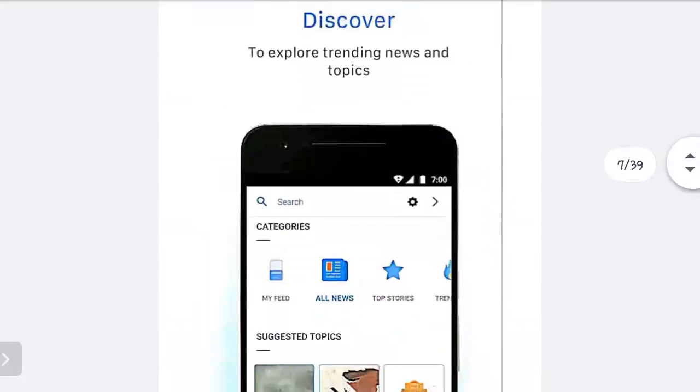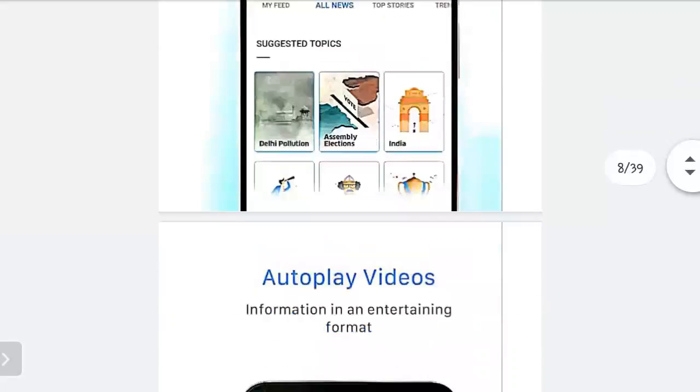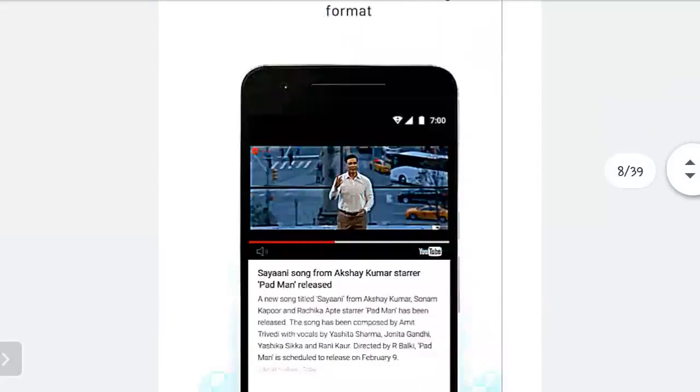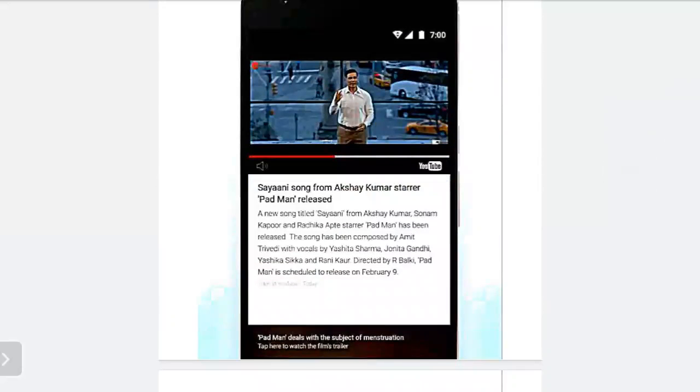Then there is Discover. You can discover to explore the trending news and topics. There is an option of autoplay videos. Information is in an entertaining format, so if the news is based on a video, you can see the video as it is shown over here.